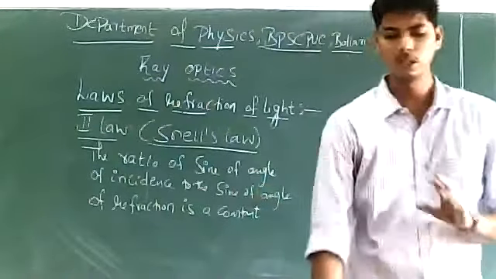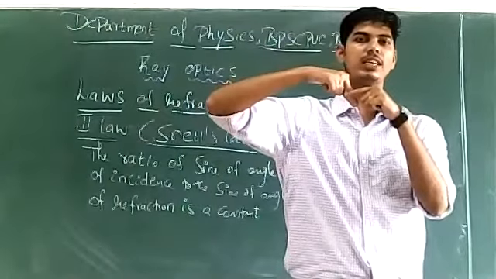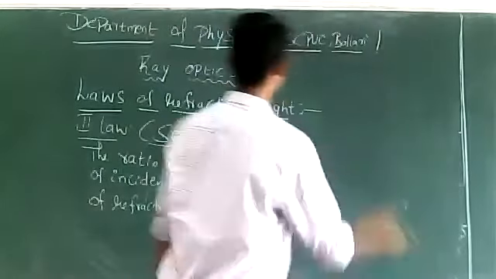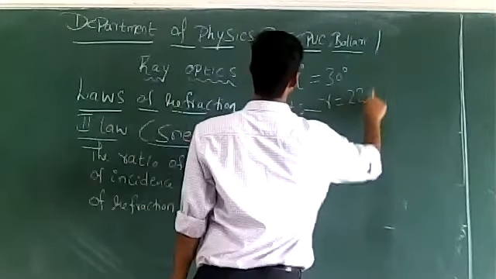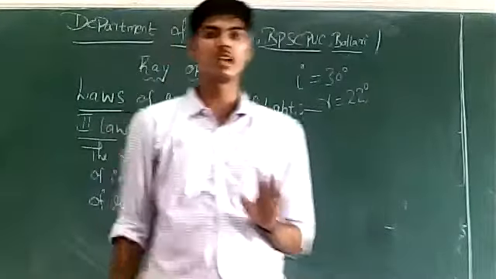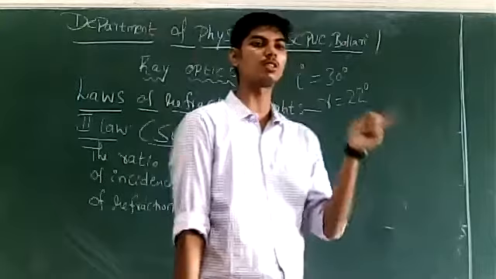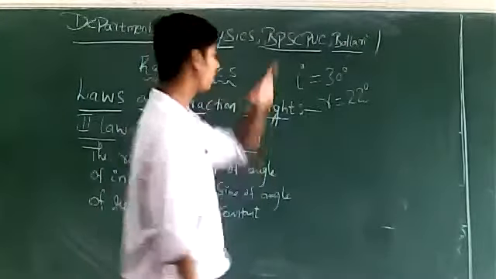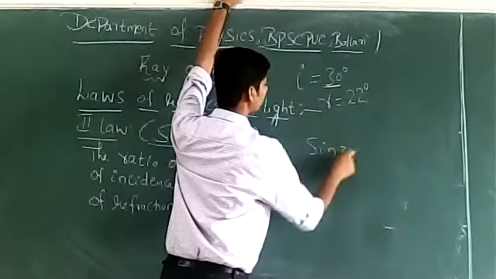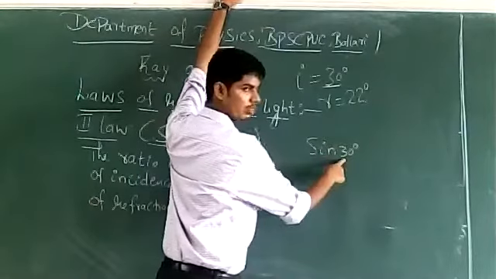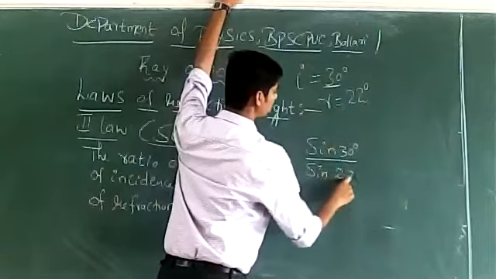Suppose the angle of incidence is 30 degrees and the angle of refraction is 22 degrees. Snell's law, or the second law of refraction, says that the ratio of the sine of the angle of incidence to the sine of the angle of refraction is a constant. So you have to take the sine of the angle of incidence, which is 30, to the sine of the angle of refraction, which is 22 degrees.